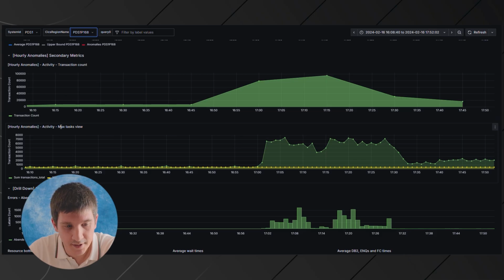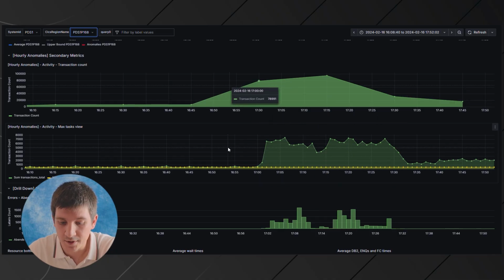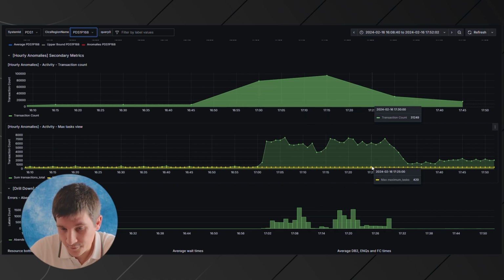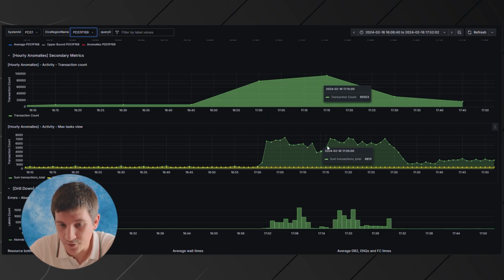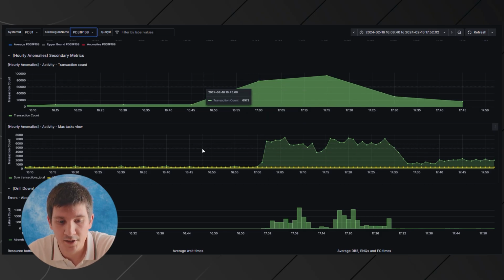If we look specifically at the MAXTASK view, we can see that the transaction count is way above the MAXTASK. To explain again what's happening here: for about 30 minutes, there's way too much work compared to what the region can handle.